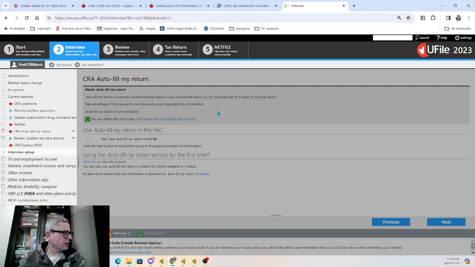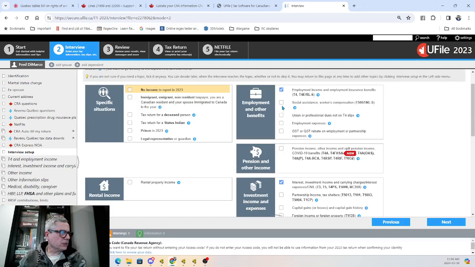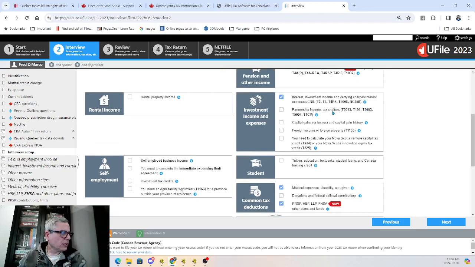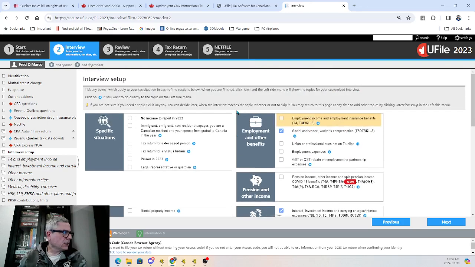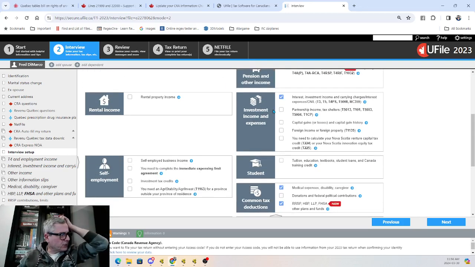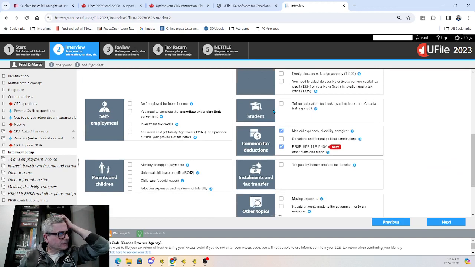We're going to put in some income. Basically, what this person did was he was on CSST, but he did pay some taxable support as per a written agreement. So let's say he earned 18,000 of workers' compensation, and somewhere along here you're going to find alimony or support payments paid. So click on that, check it, put next.